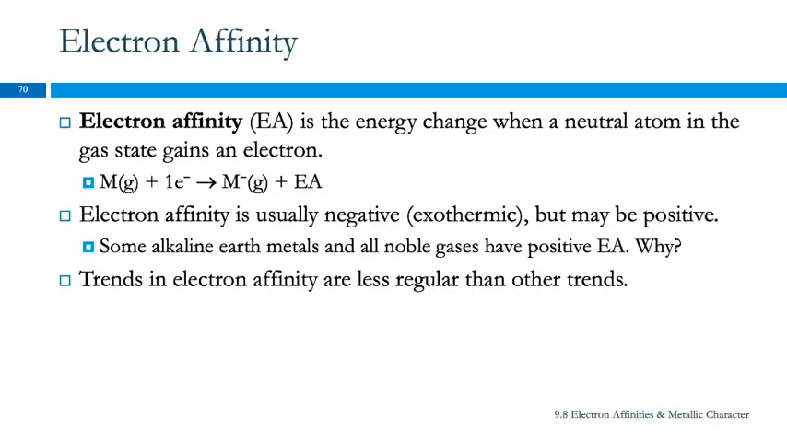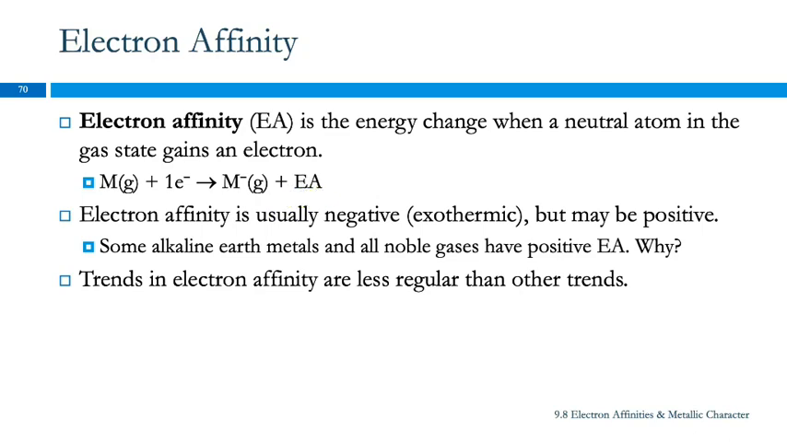Electron affinity. So you can kind of think of this as the opposite of ionization energy. Electron affinity, which is generally symbolized as EA, is the energy change when a neutral atom in the gas state gains an electron. So ionization energy is the energy needed to remove an electron. Electron affinity is what happens when a neutral atom gains an electron. So we can write an equation for that. The neutral atom plus an electron gives us M minus, so a -1 anion, plus EA.